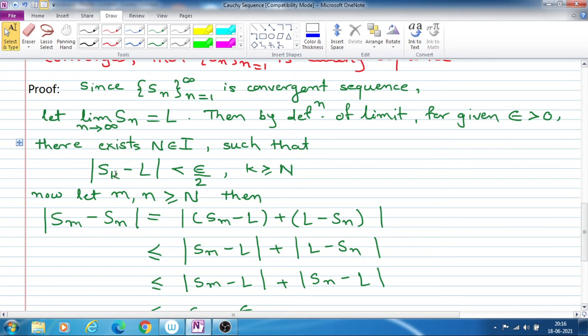So here we have written the definition of the limit of Sn. Instead of n we can take any integer, so here we have written k.